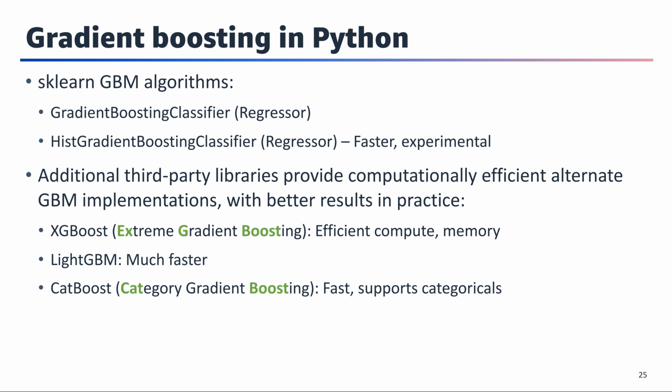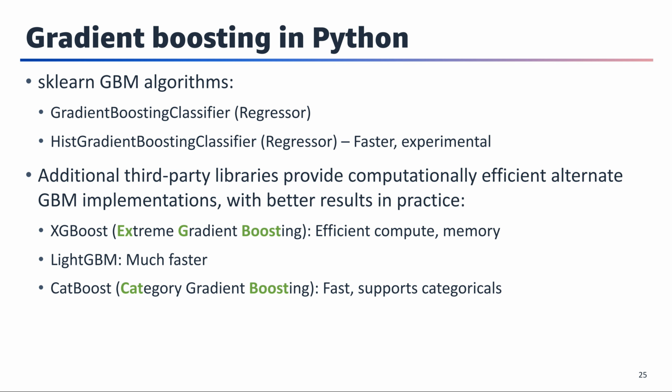The most used boosting implementation comes from scikit-learn. Additional third-party libraries provide computationally efficient alternate GBM implementations that often achieve better results in practice. The following are a few examples. XGBoost, Extreme Gradient Boosting. XGBoost is engineered for efficiency of compute time and memory resources. XGBoost is free open-source software that you can import in your Jupyter Notebooks.